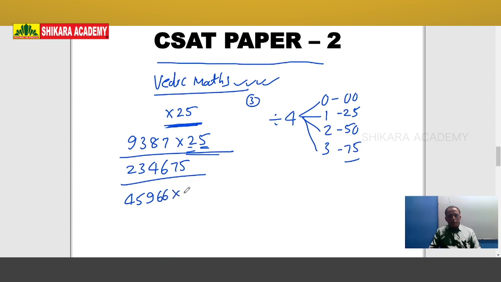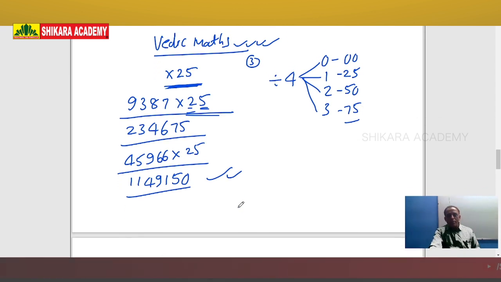One more example, 45,966 into 25. How to multiply? Divide by 4. 4 1s are 4. 4 4s are 16, 3 6 36. 4 9s are 36. 4 1s are 4. Final remainder is 2. If the final remainder is 2, write 50. This is your answer. So in Vedic maths, so many techniques are there. In future classes, I will discuss each and every Vedic math technique. But here the practice is very important.